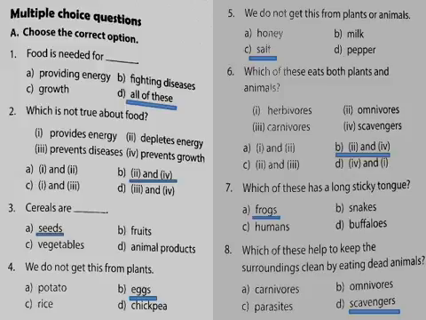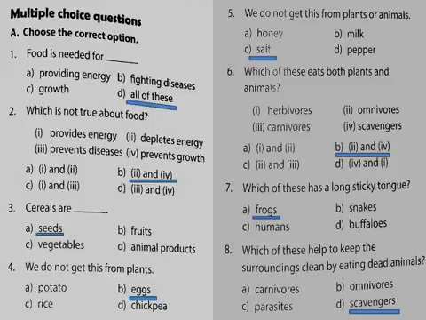Food is needed for providing energy, fighting diseases, growth, all of these. Food is needed for all of these. Second one: which is not true about food? Food provides energy. Is energy or not? Yes. It helps to prevent disease or not? Yes, it helps to prevent disease.